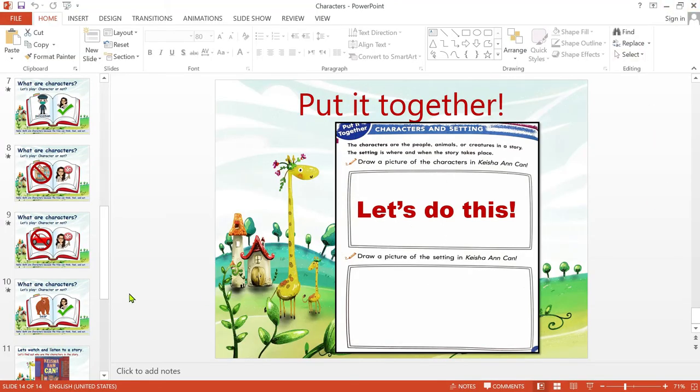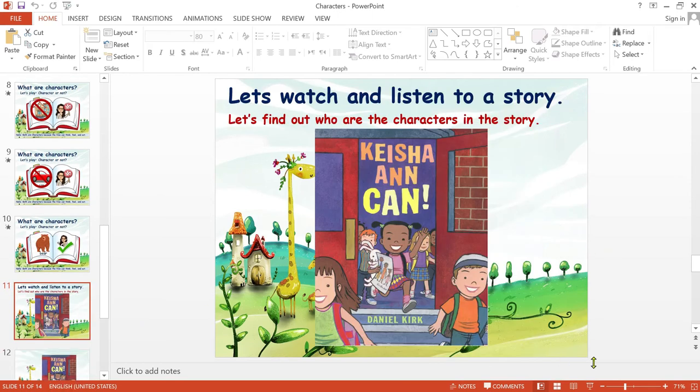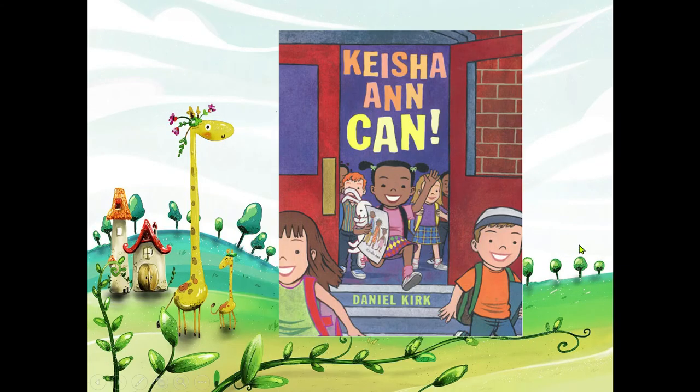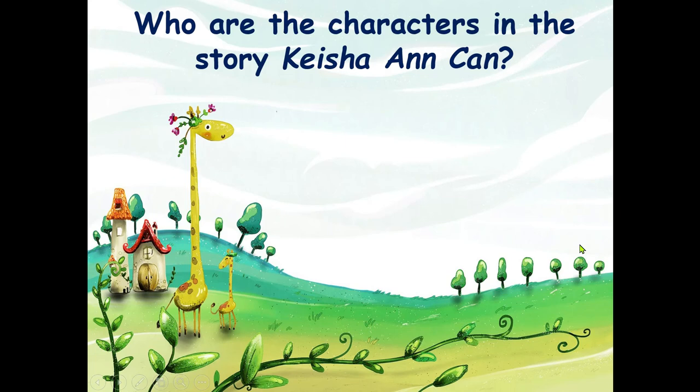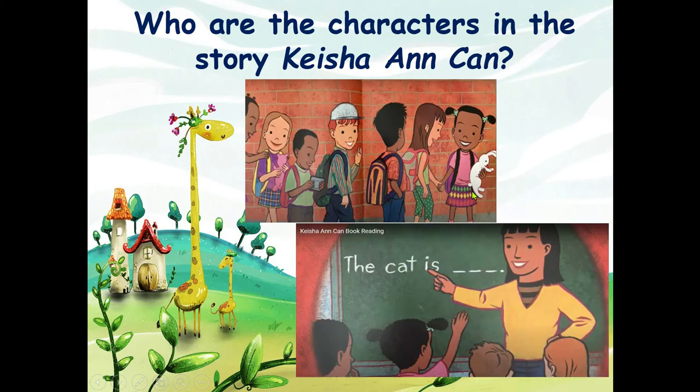And for me to know if you understand the story, let me ask you one question, a very easy question. Who are the characters in the story Keisha and Ken? Very good. They are the characters in the story: Ken, the classmates, and Keisha, of course, and also the teacher.